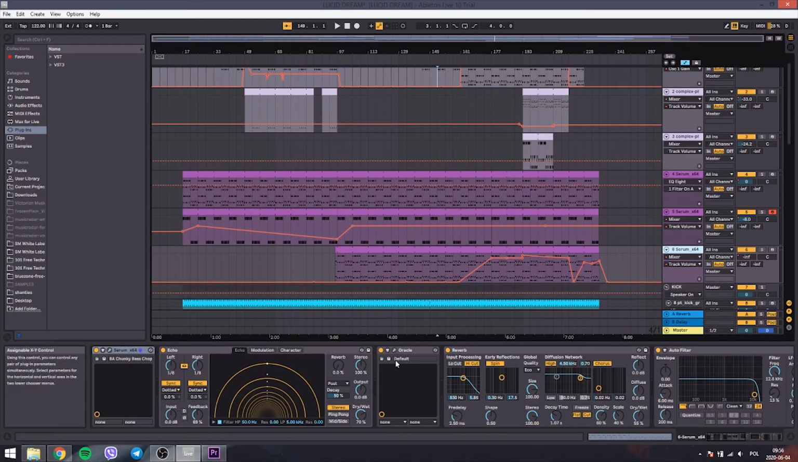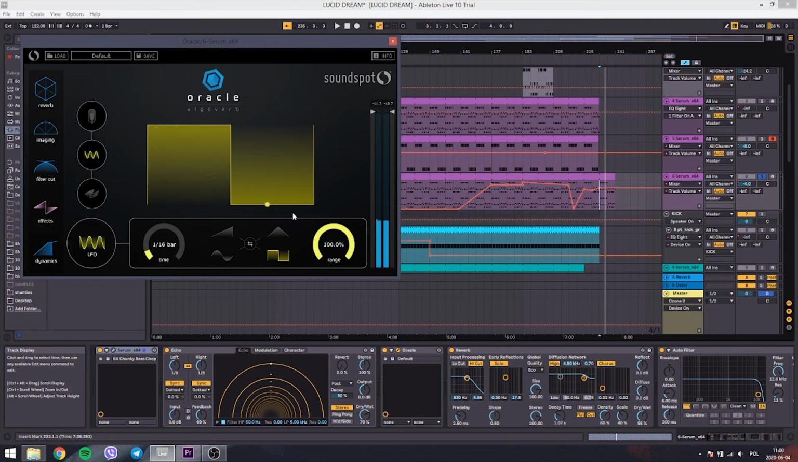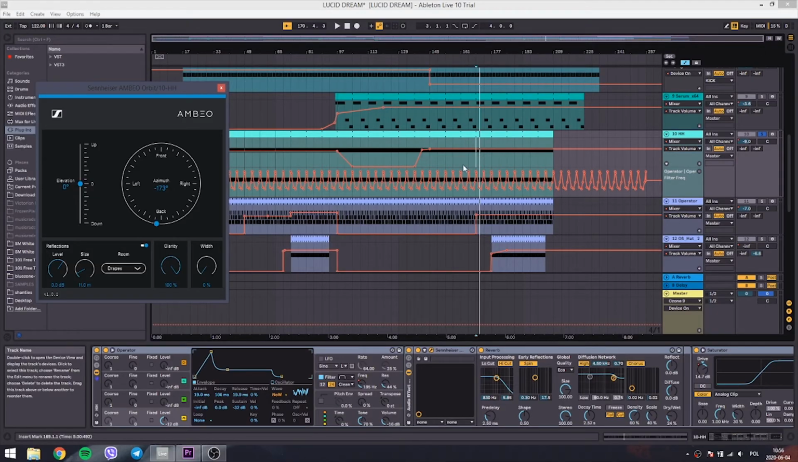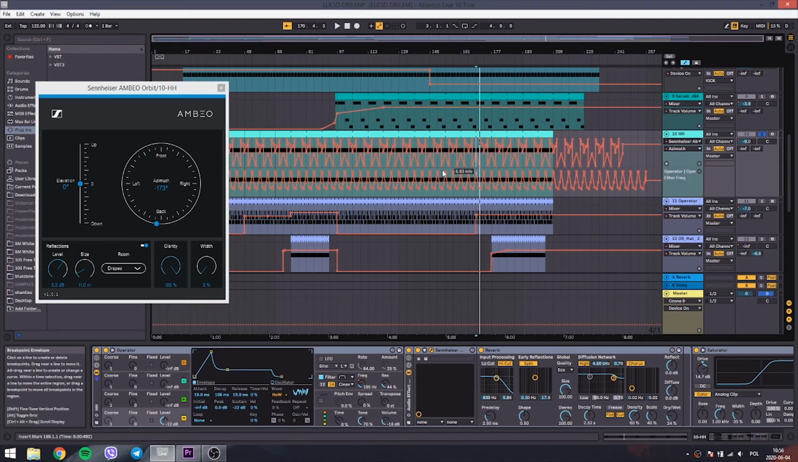In Lucid Dream track, I duplicated the main sound and used Oracle plugin's LFO in a square shape for that gated effect on the reverb. The same goes for the reality check track. Also in Lucid Dream track, I used the Sennheiser Ambeo Orbit for the white noise sound generated by operator to pan them binaurally.